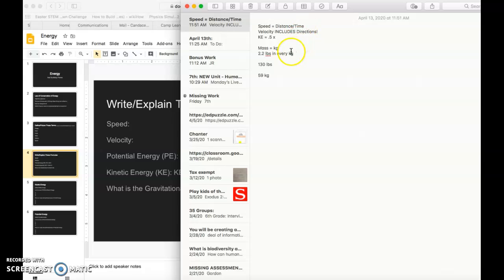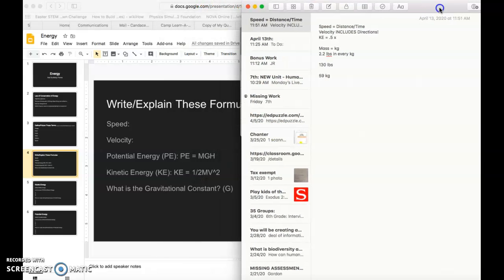So now I know that my kinetic energy equals 1/2 mass times velocity squared. If I had 0.5 times 59, that's great. Now let's say that my velocity was, like I said before, I was traveling at a speed of 2 meters per second. So I'm just going to put 2 here, but my 2 is squared. That's the only part that I am squaring.